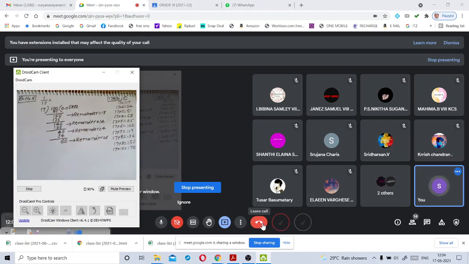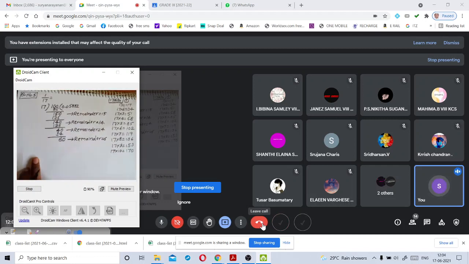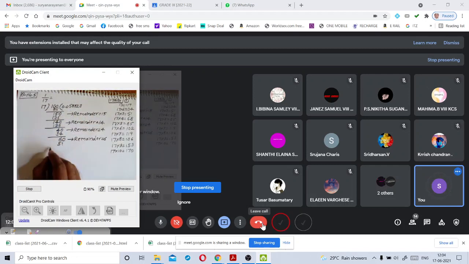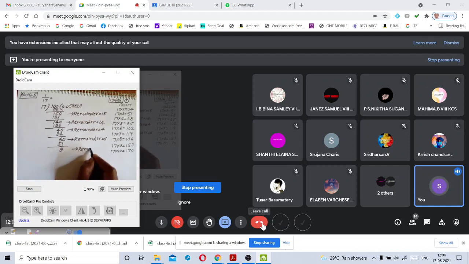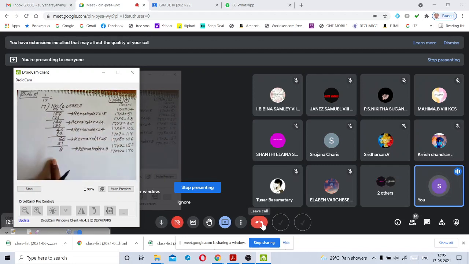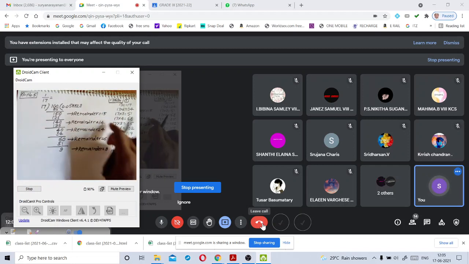So keep 0 here. 17 table. Again, how many times does it go? So 3. 17 times 3 is 51. Then what will be the remainder? So 9. So here remainder is 9. You have to focus on remainders also, my children. When any remainder is repeated, then we stop this long division. Here 15, here 14, here 4, here 6, here 9.